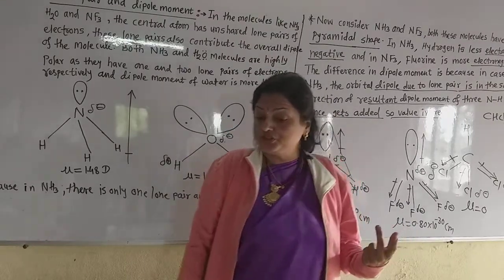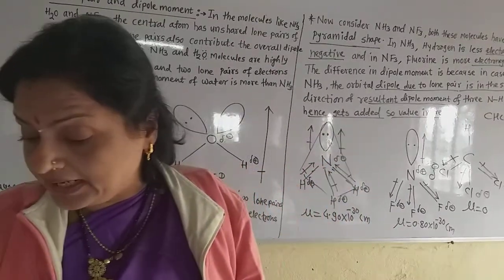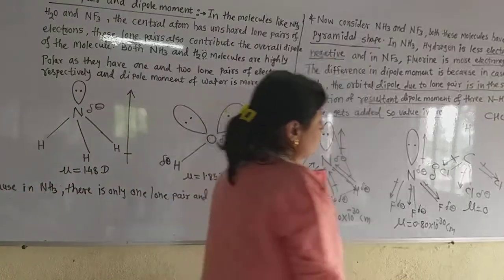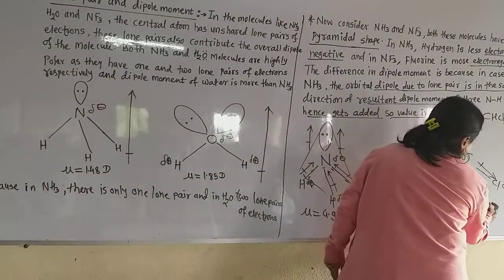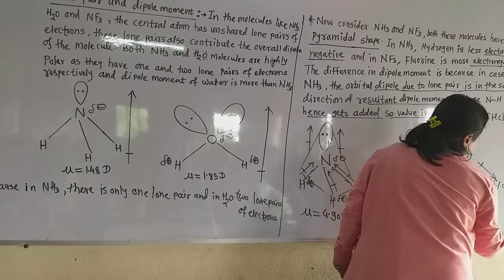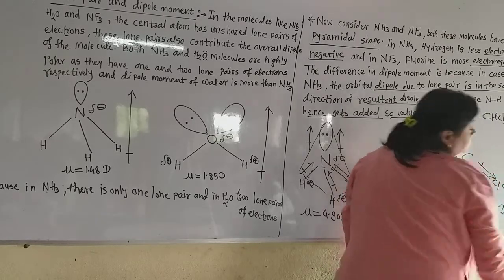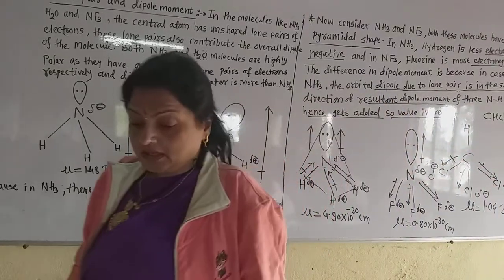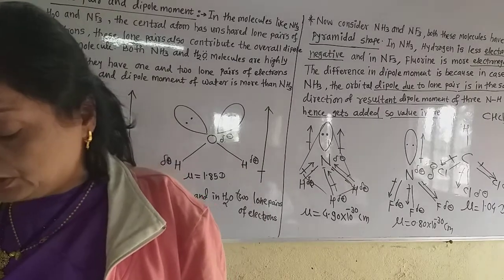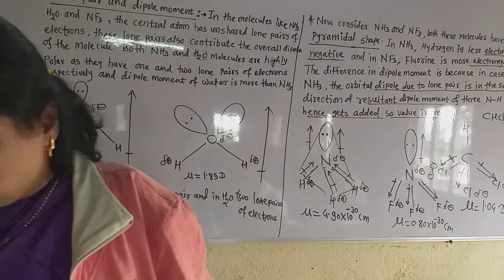But methane has zero. The value of the resultant dipole moment in chloroform is 1.04. That is bigger. In the chloroform molecule, the dipole moment is in this way.